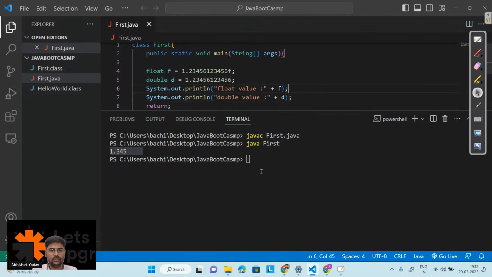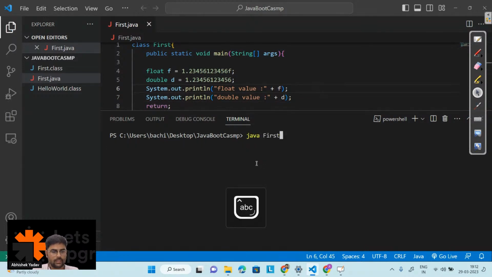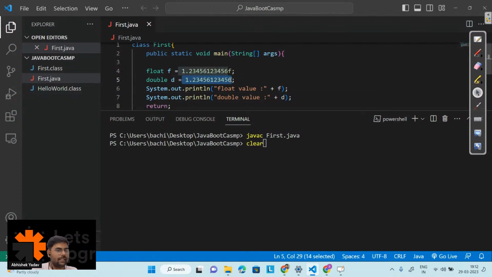So clear the screen, compile the code, run the code. This time I am not getting any error for double because this floating point number is by default double. So compile the code, run the code.